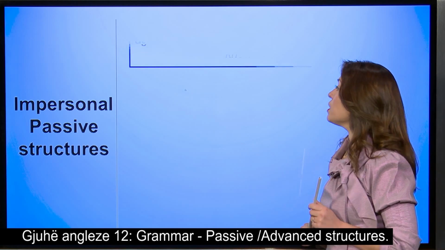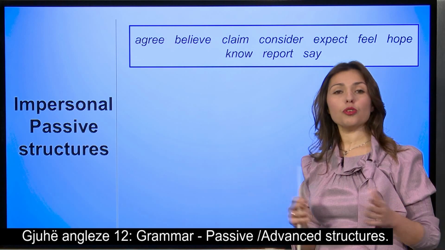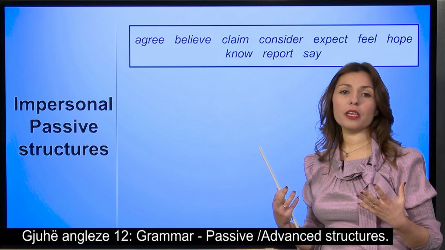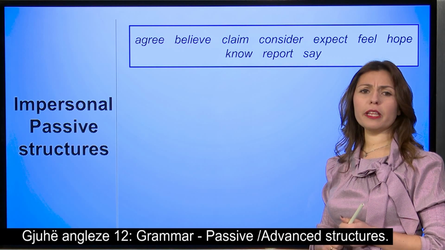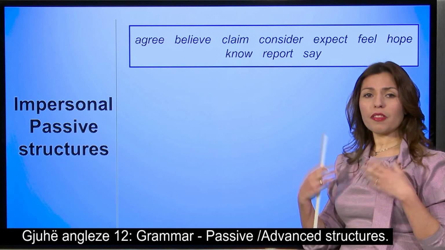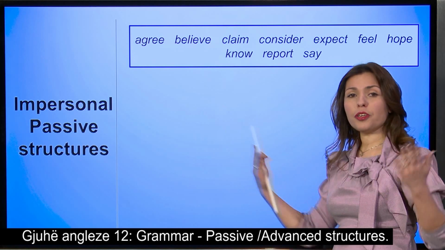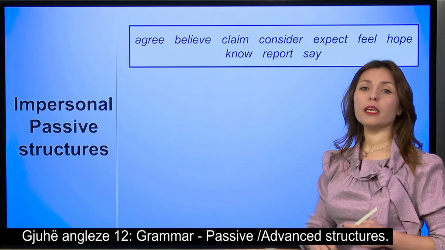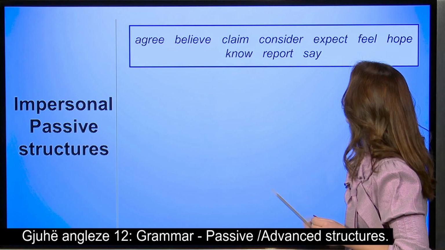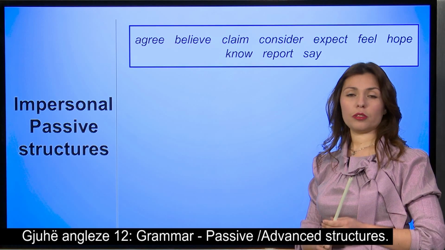There are some specific verbs that you might see in magazines, in newspapers, that try to give a more impersonal, let's say, feeling. So it's not that they state something that they believe personally, but it's something generally believed. These verbs might be the verbs agree, believe, claim, consider, know, expect, report.